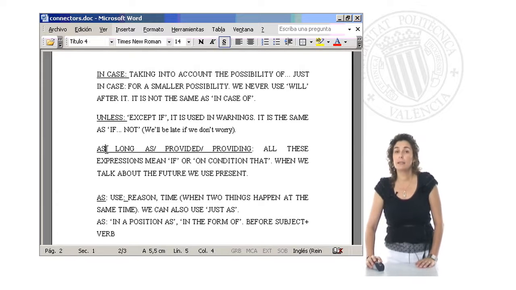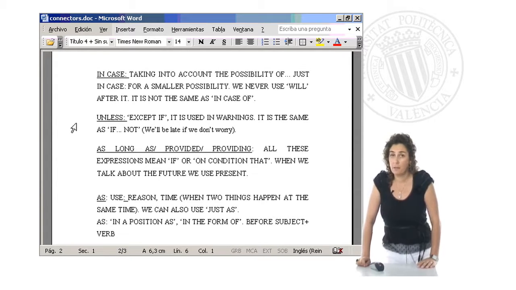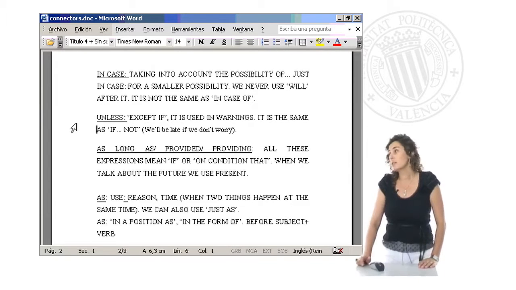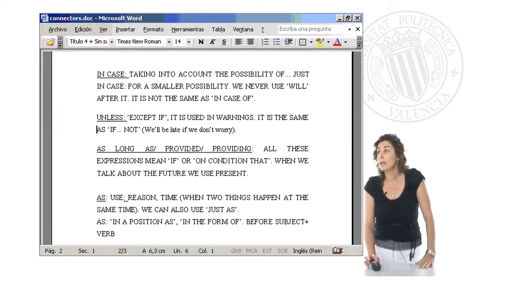Another one is unless. This one is quite a common conjunction, right? The meaning is except if. The meaning of this conjunction is negative, and it's used, as you can see in the transparency, in warnings, and is the same as if not, right?